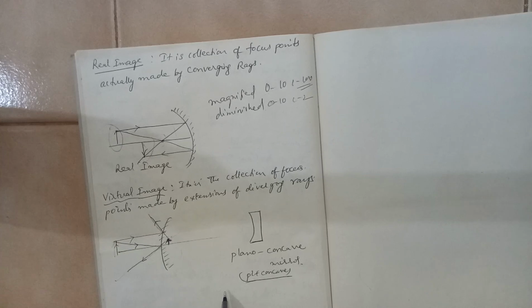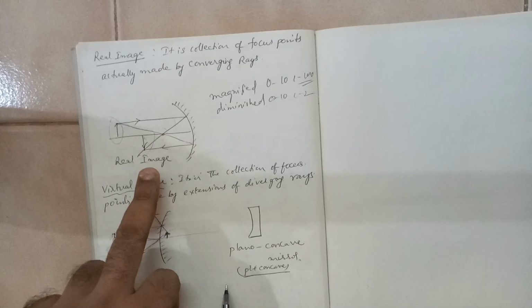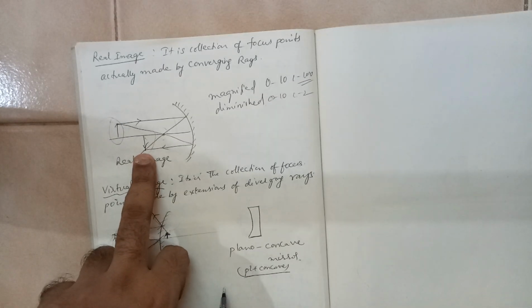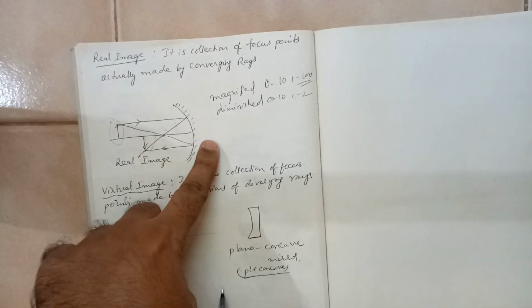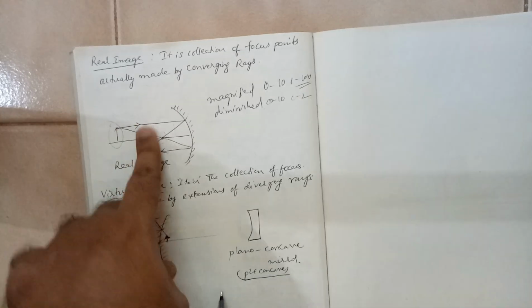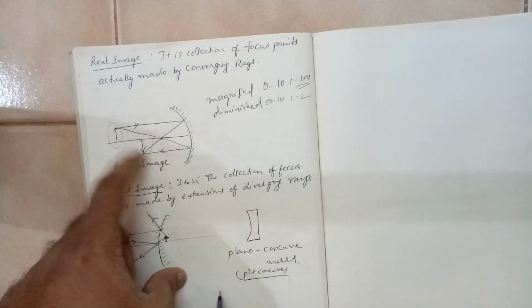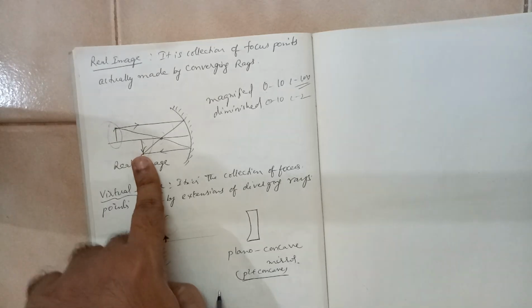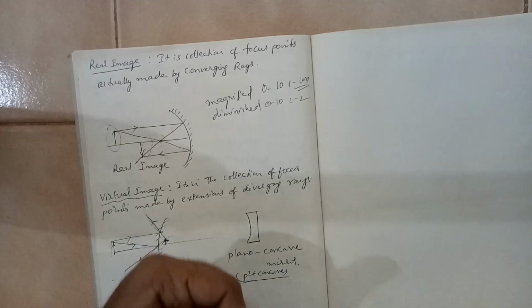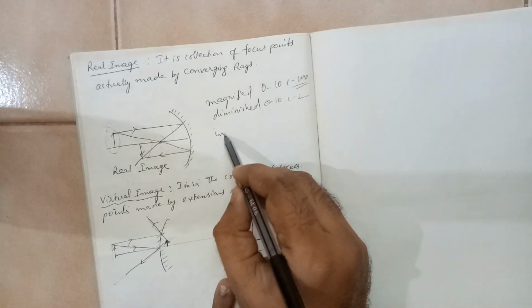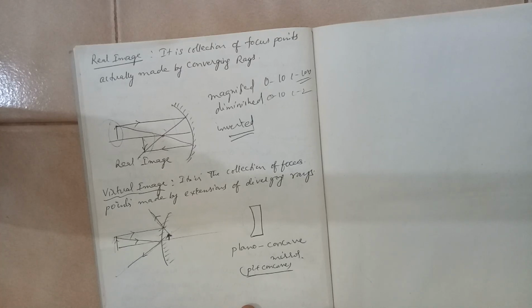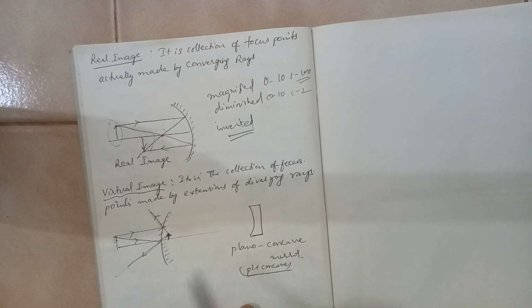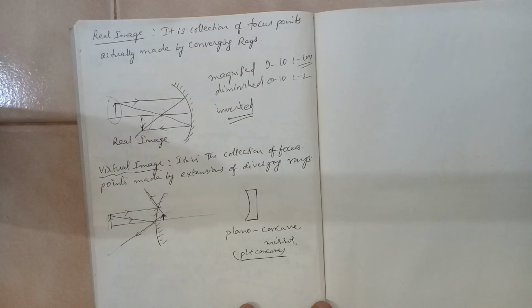Then, here you can see the object is in the upward direction. If you call this y and this x, the object is in plus y and the image is in minus y. So this is opposite of this. This is an inverted position, right? You have an inverted image. These are terms which you should understand. Okay, so one more term.